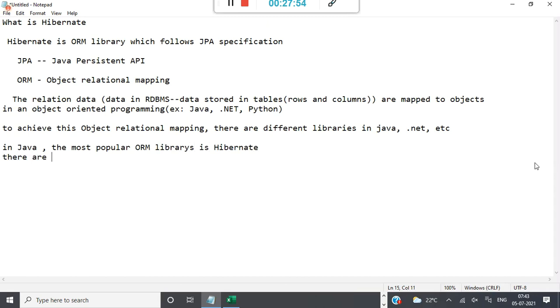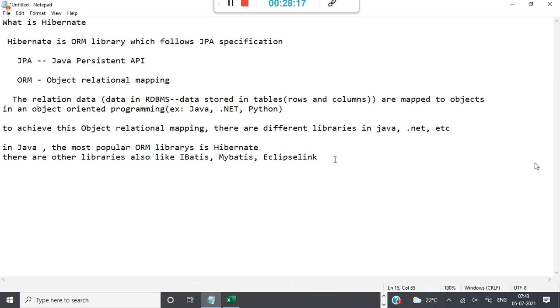There are other libraries also, but not as popular as Hibernate, like iBatis, which is also called MyBatis. Then there is one more library, Eclipse Link. But Hibernate is the most popular.